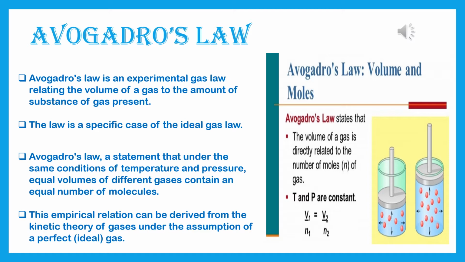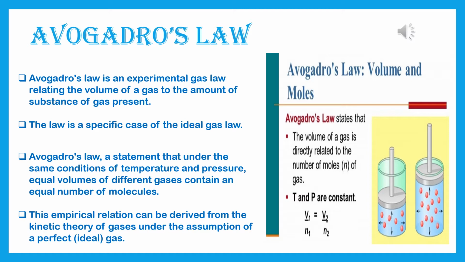According to Avogadro's law, volume and moles. This law states that the volume of a gas is directly related to the number of moles, that is n, of gas. So T and P are constant over here. According to Avogadro's law, you can say V1 by n1 is equal to V2 by n2. That means here volume is changing.